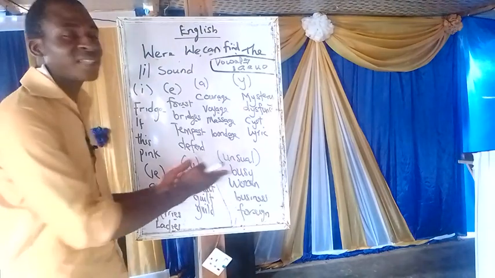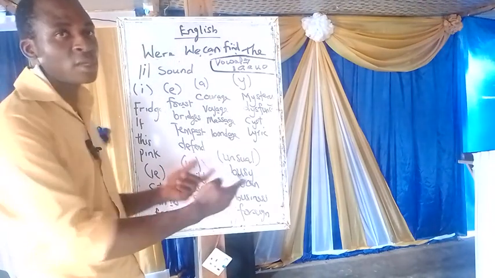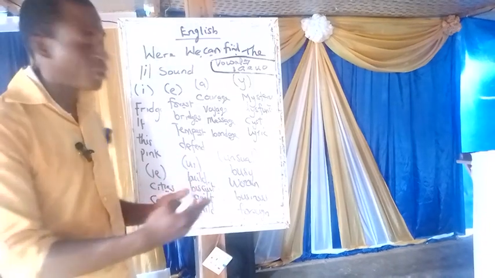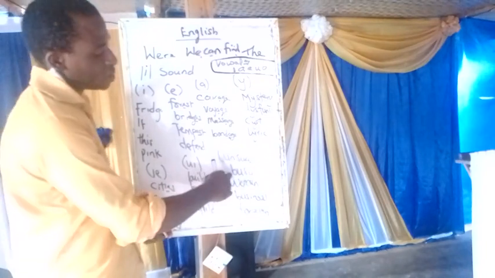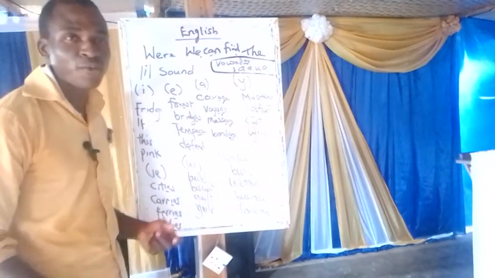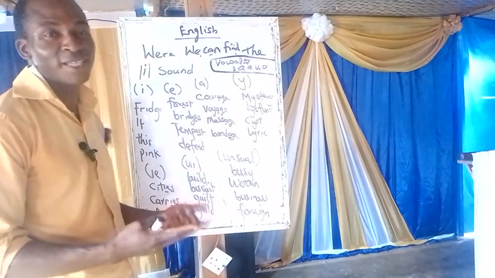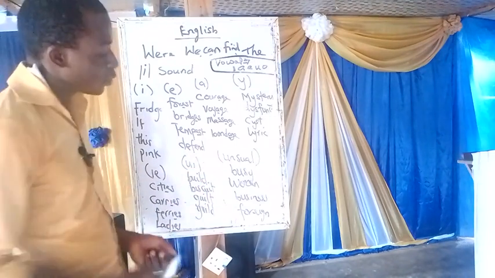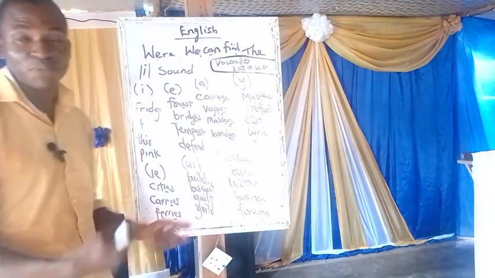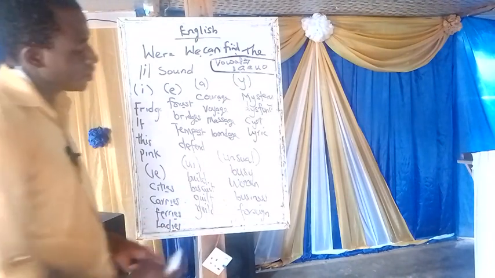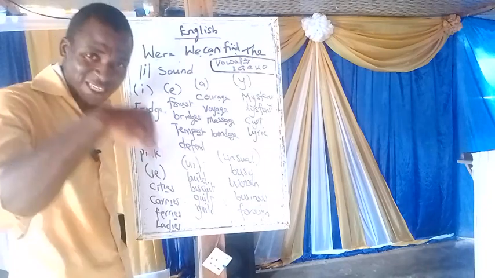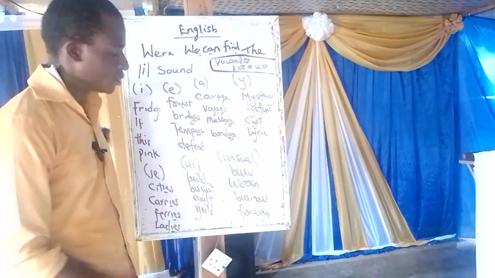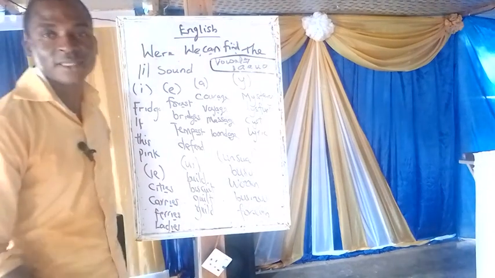Then we have the ones that are unusual, where we don't have any alphabet giving us that sound. They just pop up like that. The word, if you want to pronounce it without knowledge, we would have been saying what? Busy, isn't it? But you can see here, it is spelled B-U-S-Y, and it's pronounced busy. Then the other one is women. You can see it is all there, giving us the short I sound. Women.